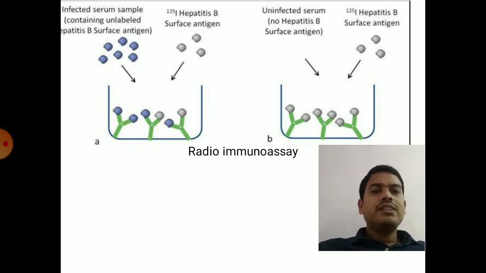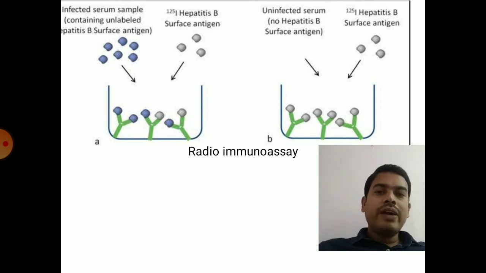That means after reading each well, if the patient's serum contains the antigens, they will replace the radio-labeled antigens present in the well. The intensity of radioactivity will be decreasing, giving a positive result in the well. For example, the first one, B, is a control where the serum does not contain any antigen, so the radioactivity will be 100%.